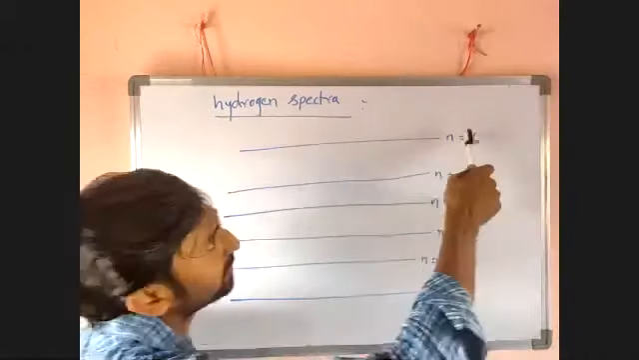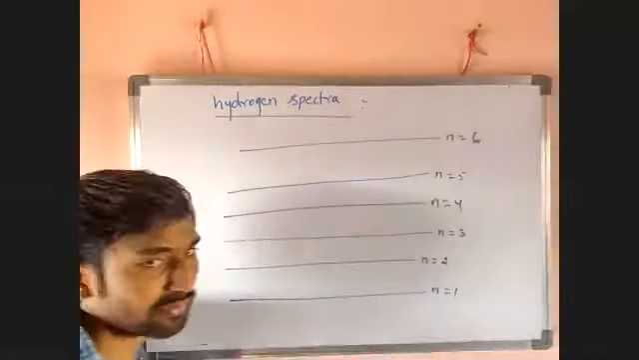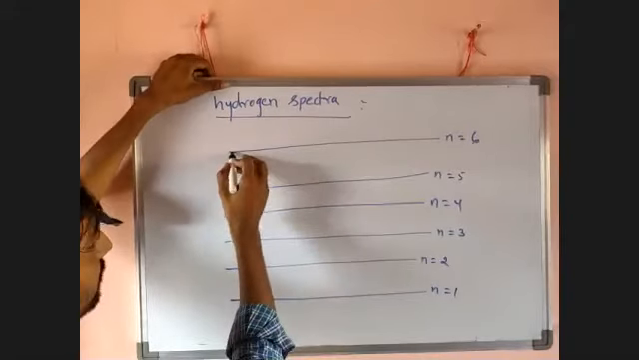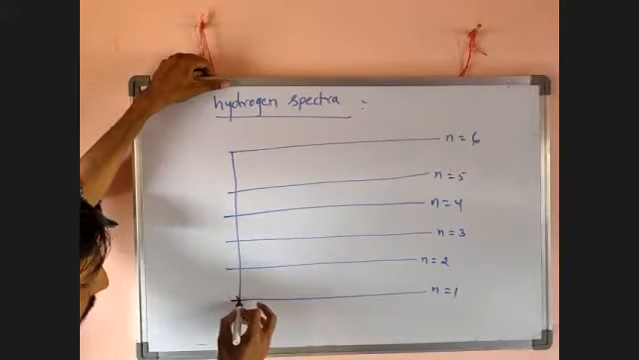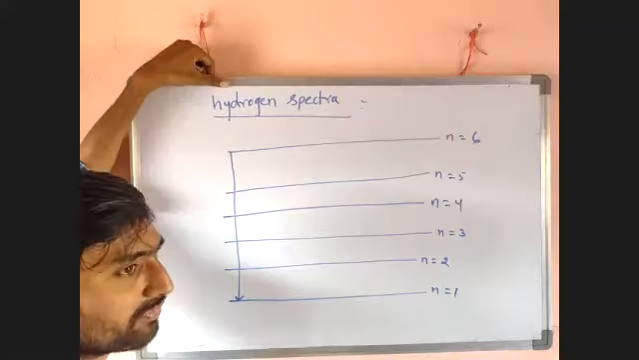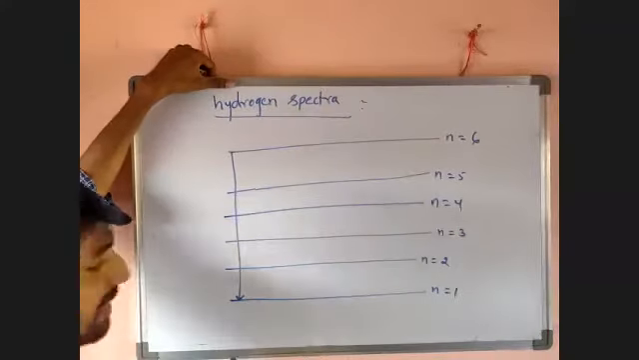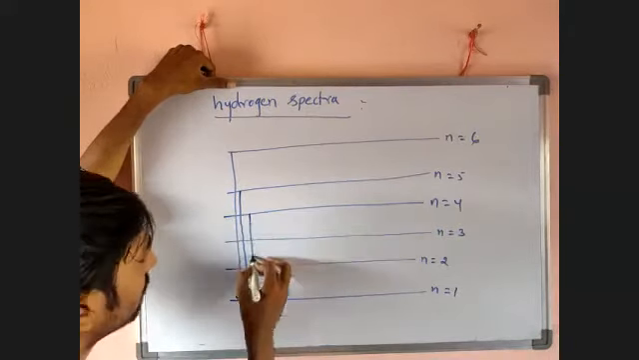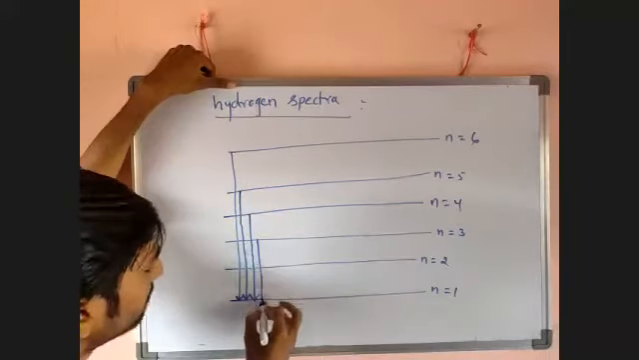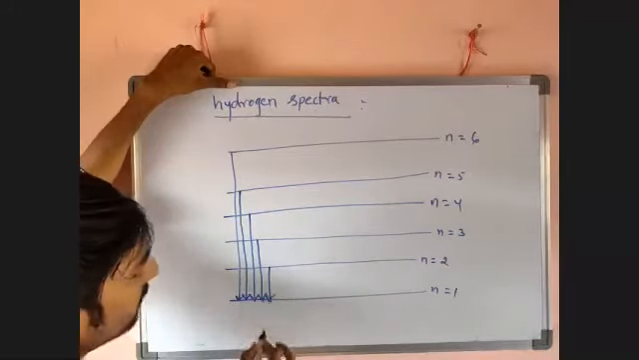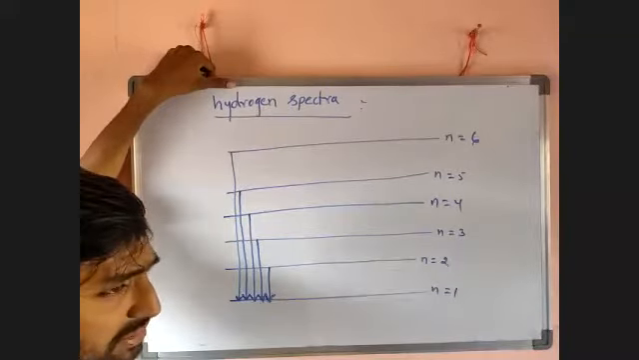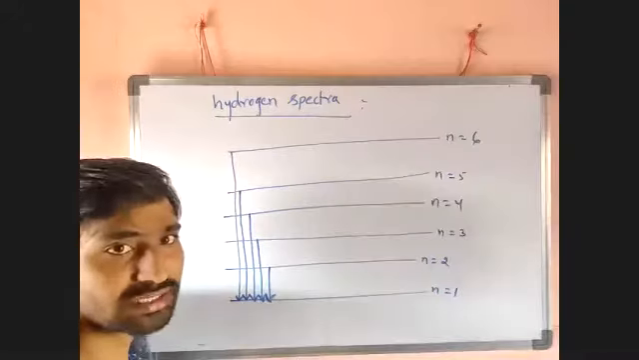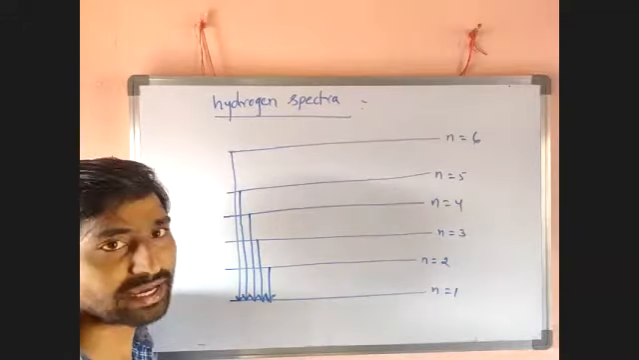So it can be not only n equal to 6, but also n equal to 7, 8, whatever it is, higher energy levels. If an electron jumps into a higher energy level and returns to the first n equal to 1 level, that means 6 to 1, 5 to 1, 4 to 1, 3 to 1, 2 to 1, like this. So when energy is applied to a hydrogen atom, an electron can jump from a lower energy level to a higher energy level definitely.